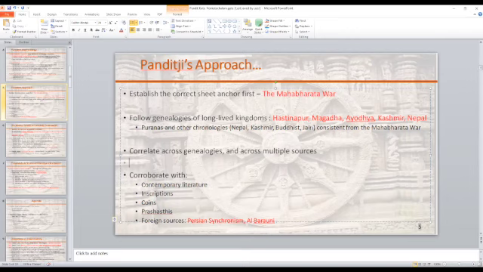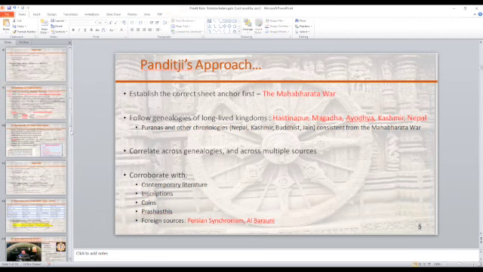So you have multiple sources that talk about historical events and personalities, and you have to do this kind of triangulation to ensure that any date that you have is absolutely correct. So that was the approach.